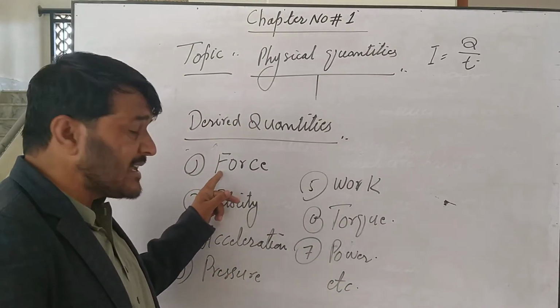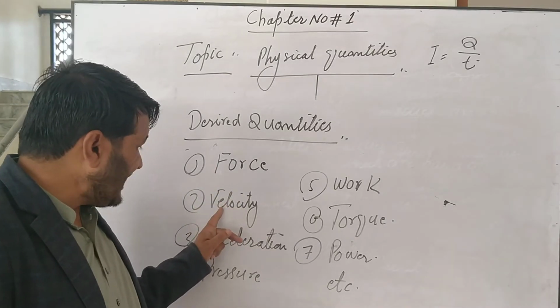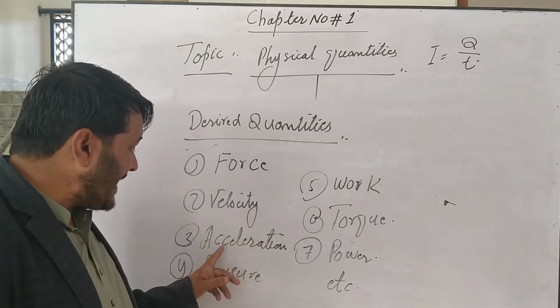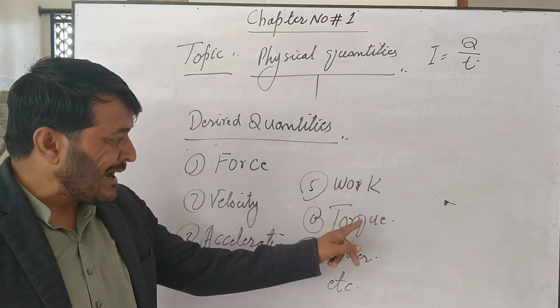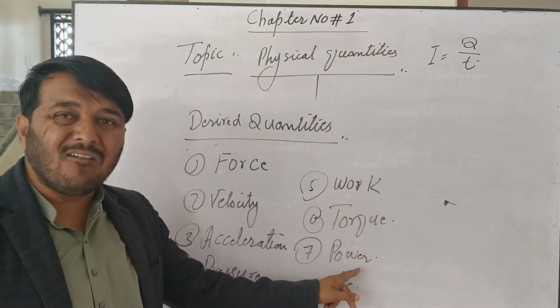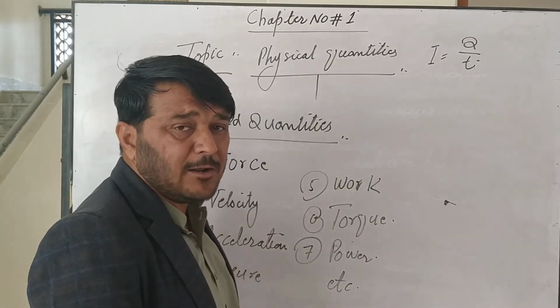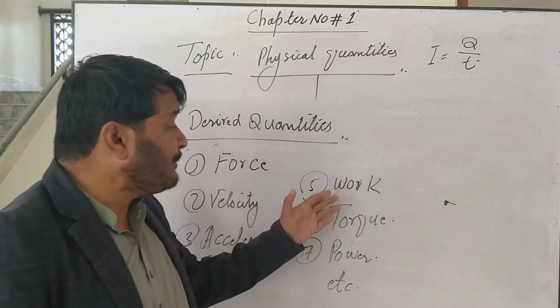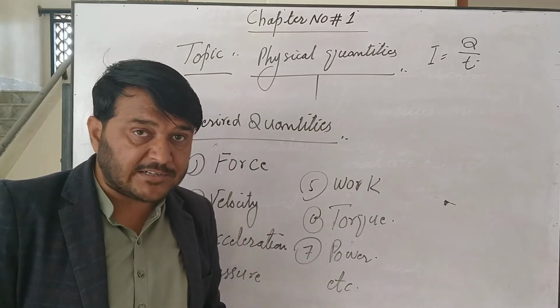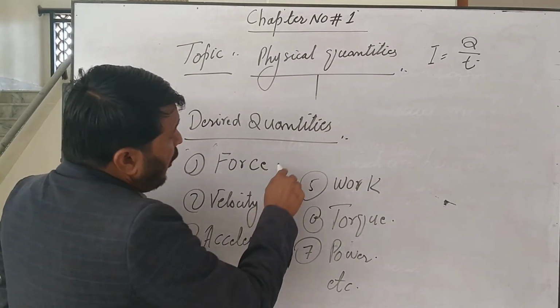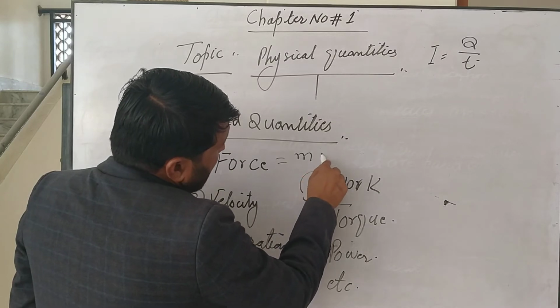These quantities like force, velocity, acceleration, pressure, work, torque, power, and many other physical quantities are derived from other physical quantities. For example, force is equal to ma.